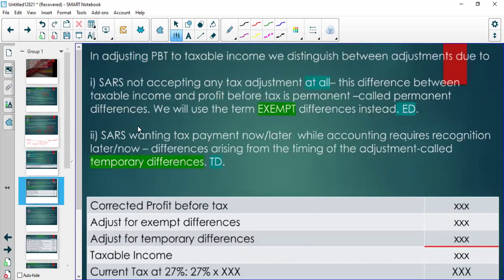Right? So when we follow the rules of SARS in adjusting profit before tax so that it becomes taxable income, there are adjustments that we make. One of the adjustments is as a result of SARS not accepting any tax adjustment at all. Right?